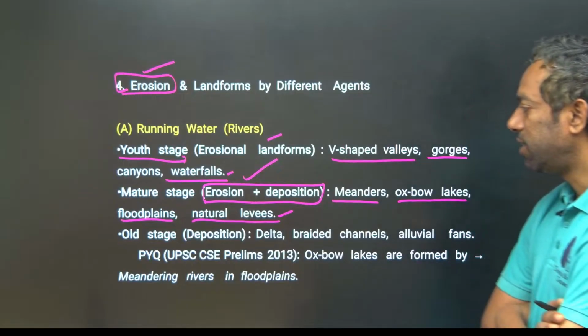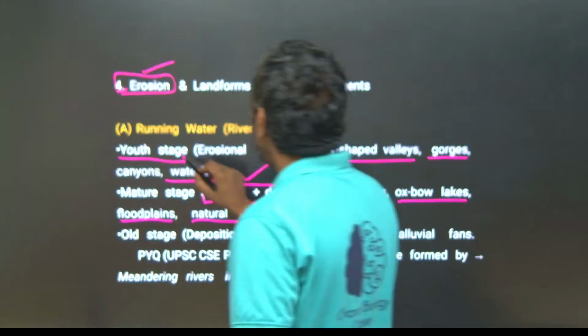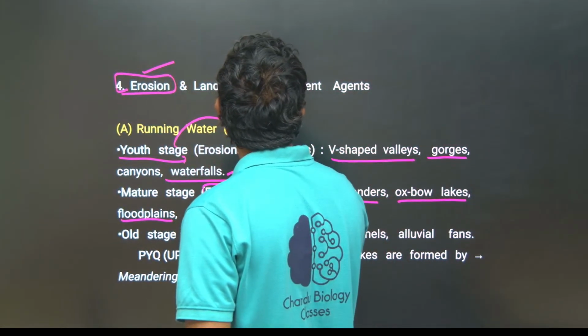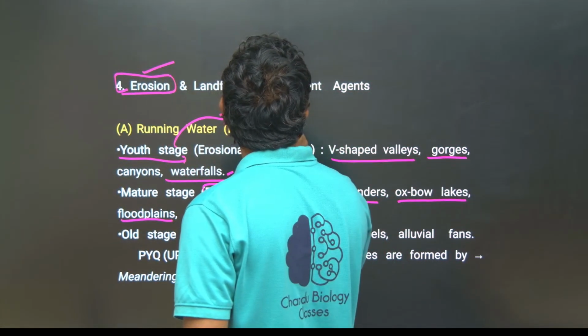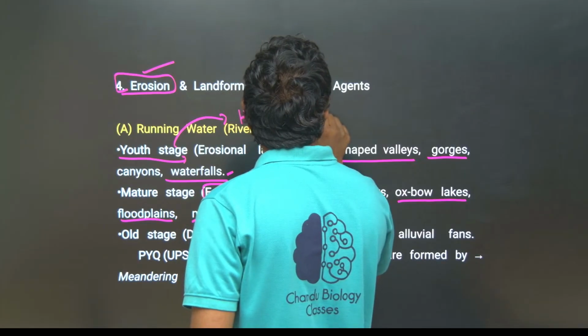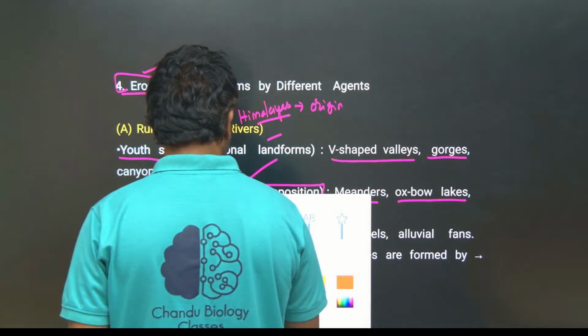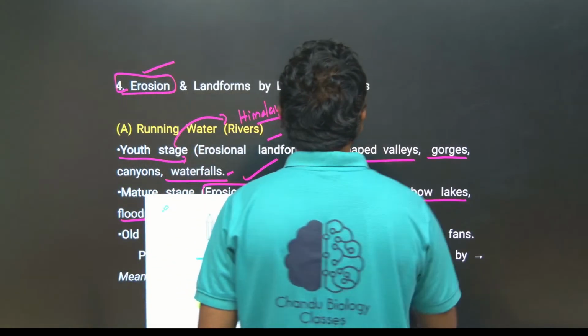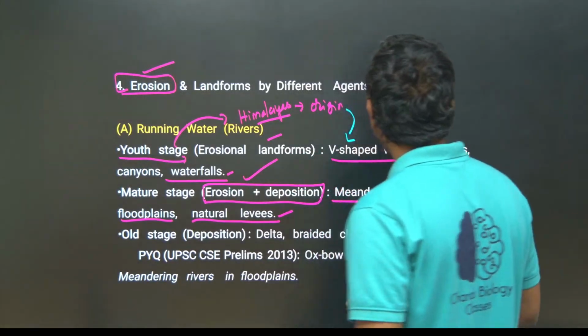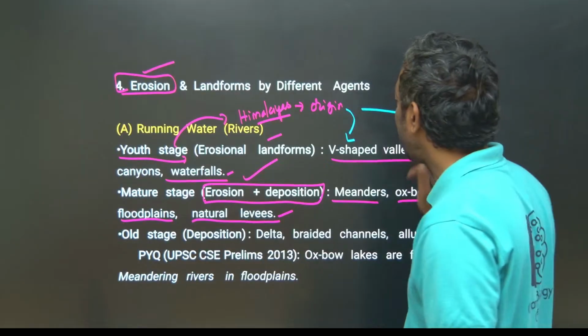Okay, floodplains, sorry, natural levees. Guys, think that this is the youth stage, where the Himalayas are the rivers' place of origin. There they can create V-shaped valleys and gorges, and waterfalls also.